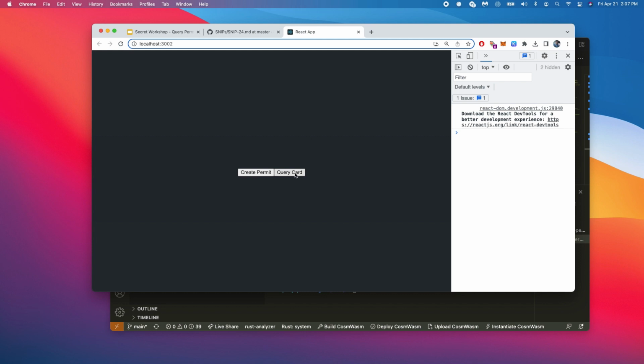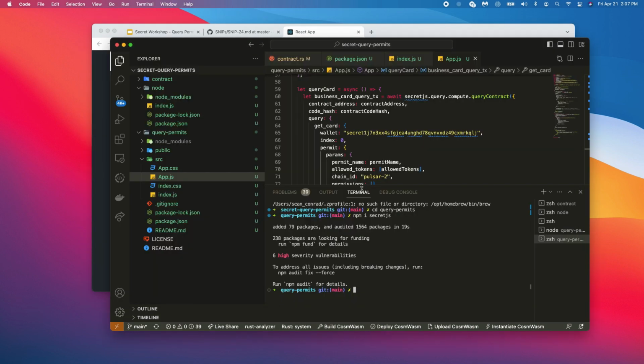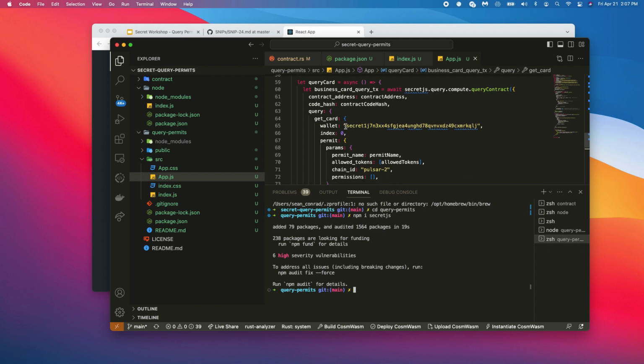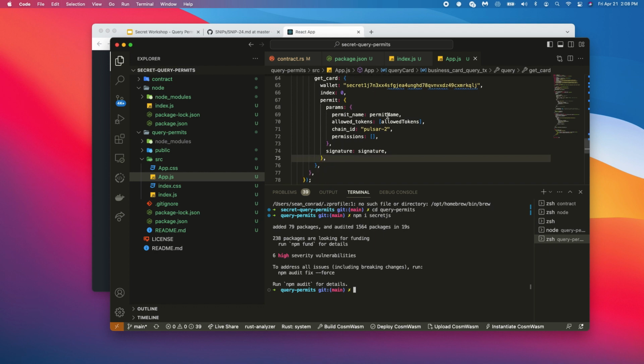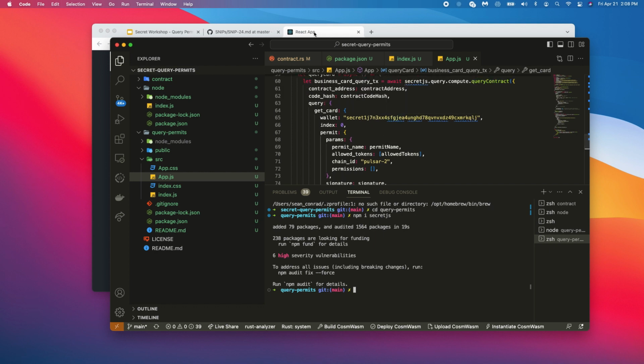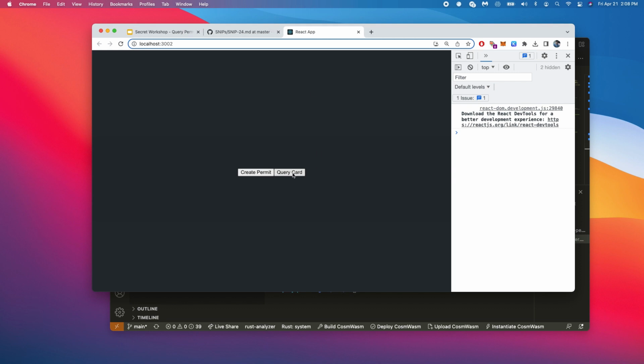Right now this query card button is hard coded to just have the wallet address that we're trying to access, but in a more robust front end you can make it so that you could put in any wallet or index, for example. So we should not be able to query this card right now, because we don't have a permit. Hopefully this fails, because otherwise we did not write our contract correctly. Okay, great. So it returns an error, parsing into type secret business card demo. That's what this is called. It says the query message is invalid.